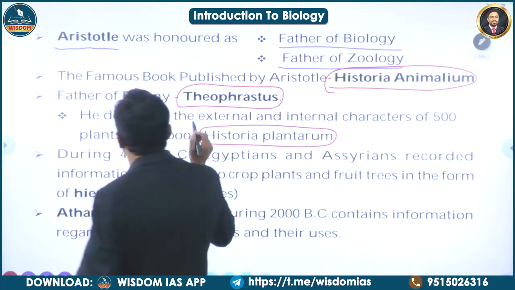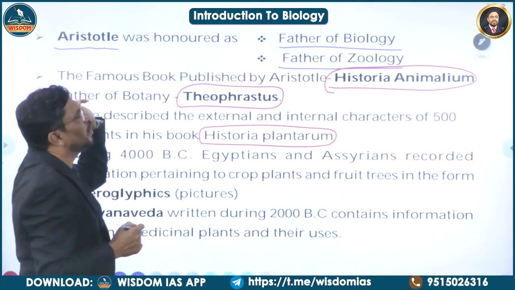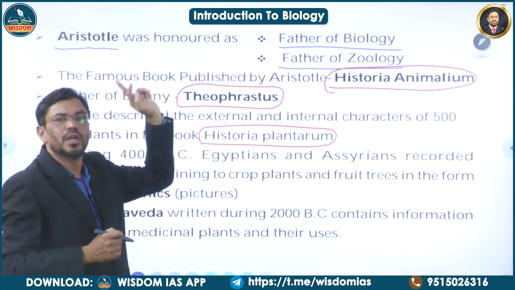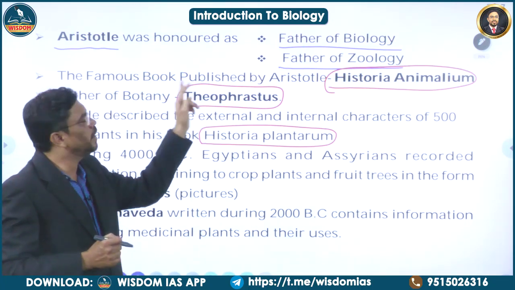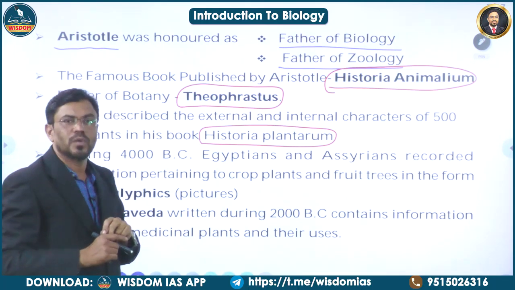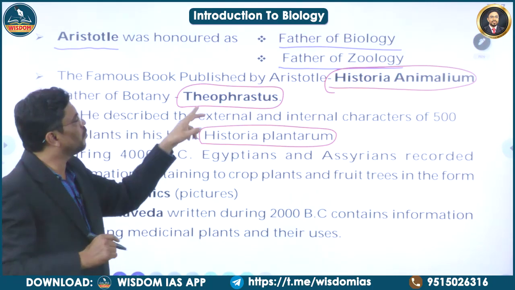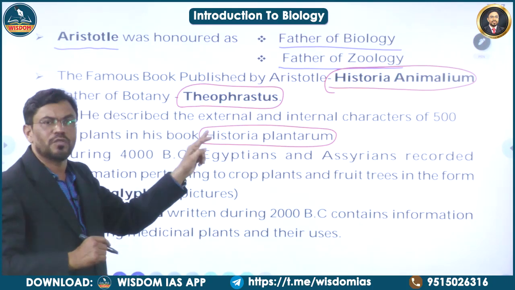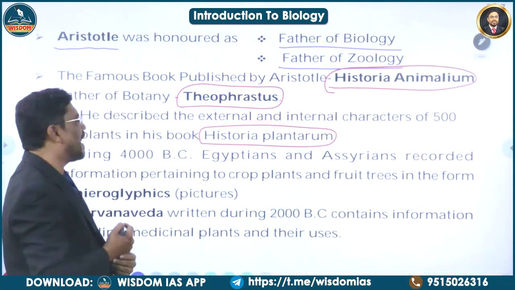So, father of biology, Aristotle. Father of zoology, Aristotle. The book written by Aristotle is Historia Animalium. And father of botany, Theophrastus. The book written by Theophrastus is Historia Plantarum.